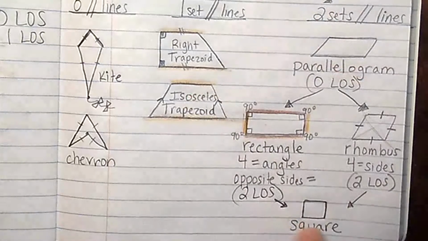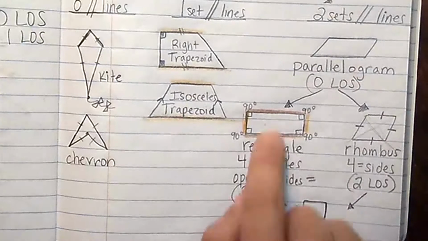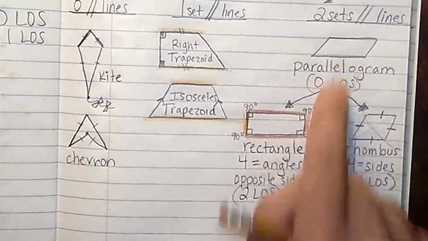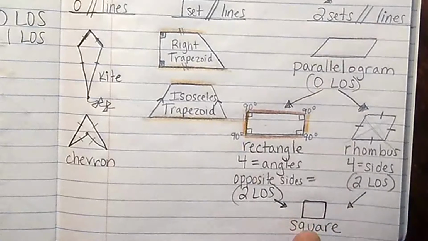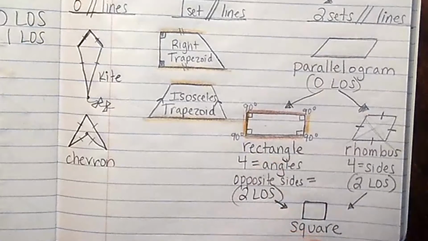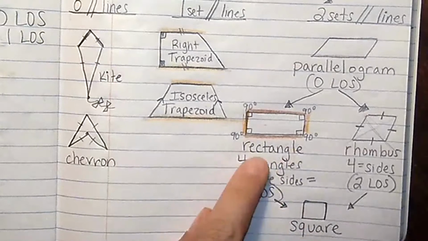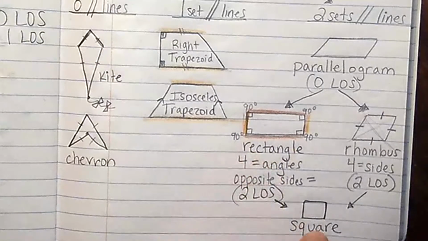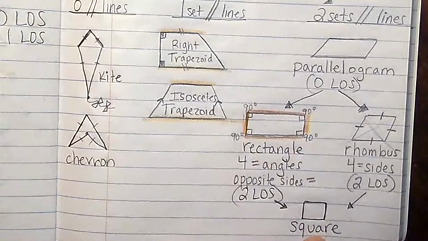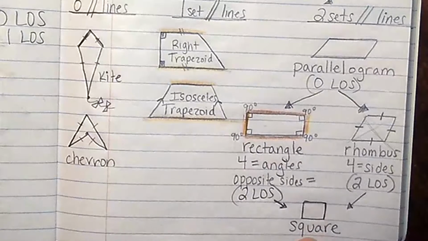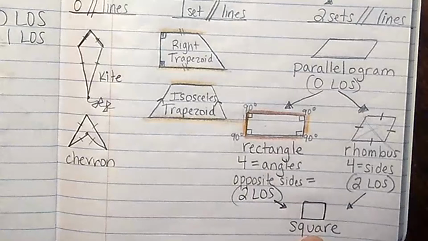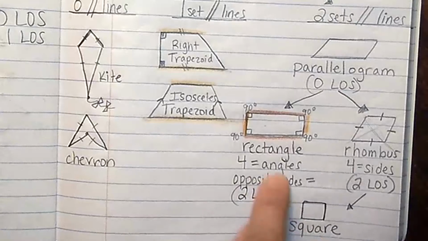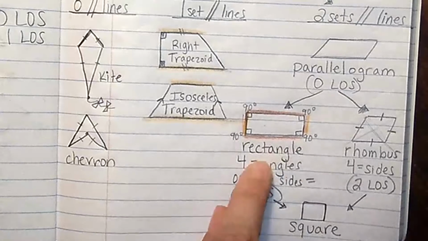So think about the square as the students, and students have to listen to their teachers, and they have to listen to their principal, and they have to listen to everybody, right? A square has to listen to rectangle. So a square is a rectangle. But think about this. Do teachers have to listen to students? So if the students come to class and they say, we would like to only eat Jell-O and nothing else, do teachers have to listen? No, but students have to listen to their teachers. So that's how I want you to remember it.